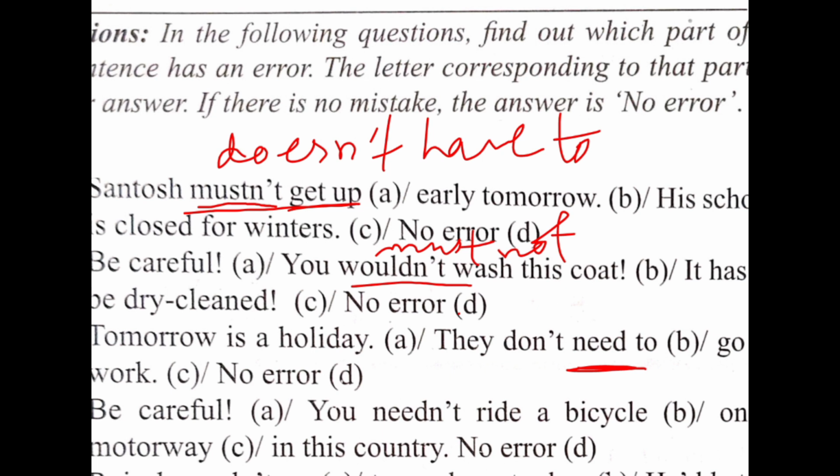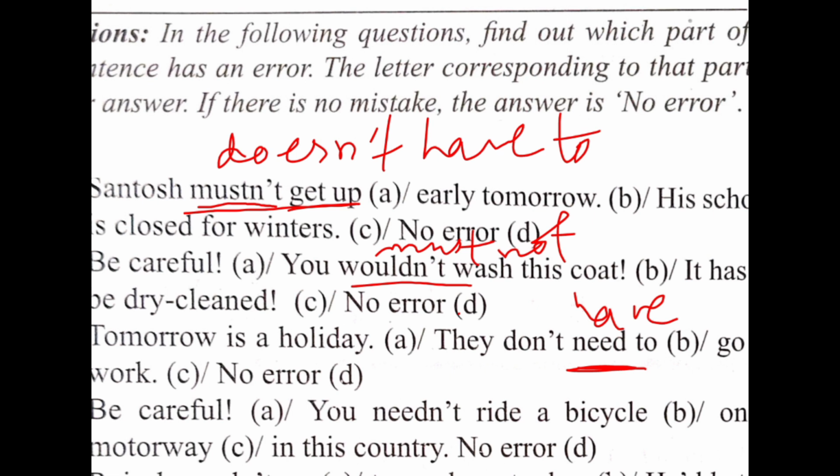They don't have to go to work, because don't have to indicates the lack of necessity.